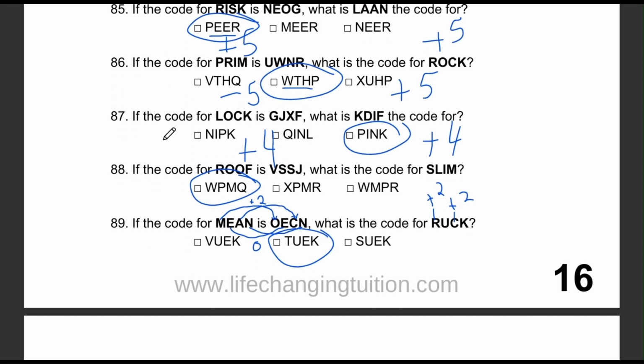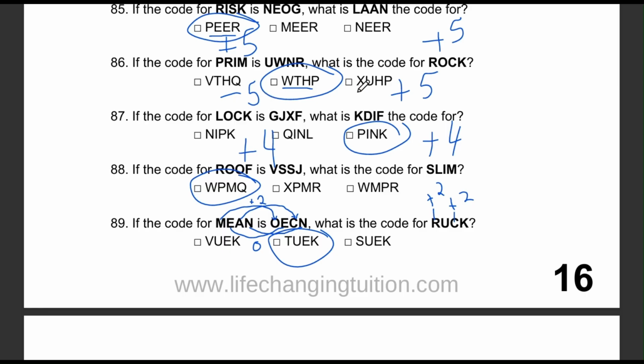Question number 87. If LOCK is coded as GJXF, then what code would KDIF be? Our options are NIPK, QINL, and PINK. Let's work out the pattern. L goes to G, O goes to J, C goes to X, and K goes to F. Each letter is going backwards 5 letters.